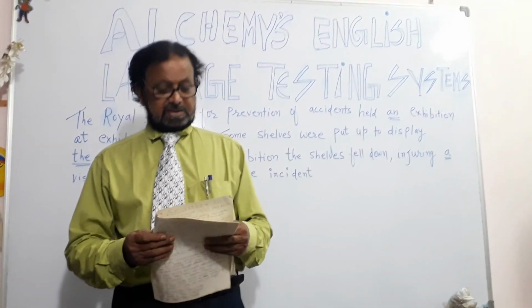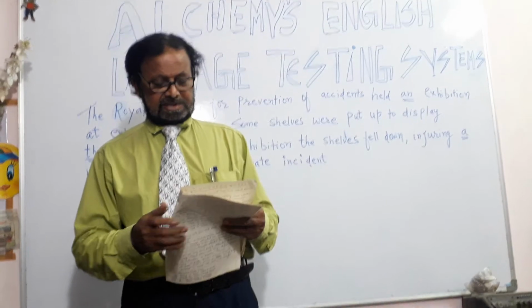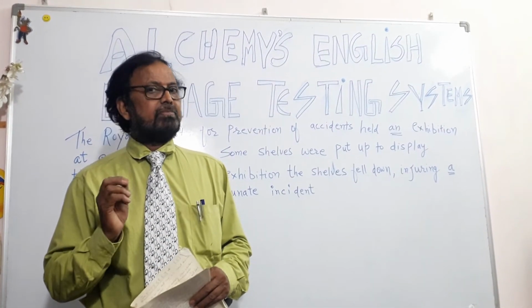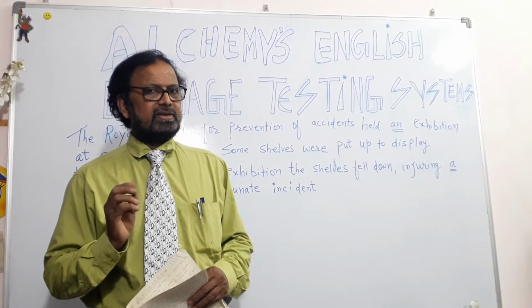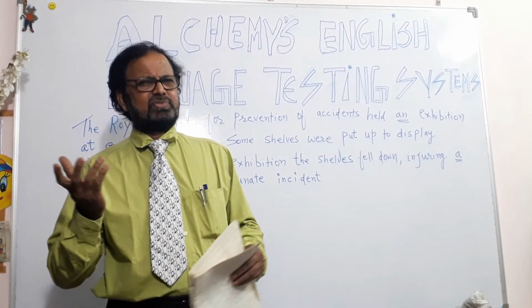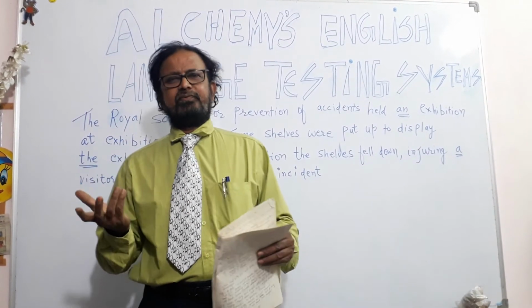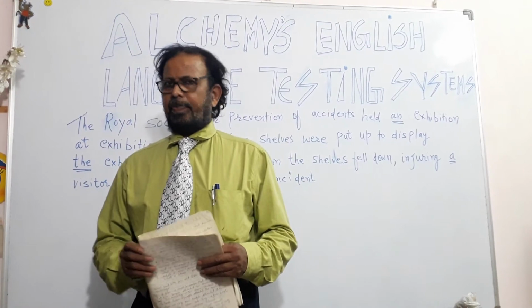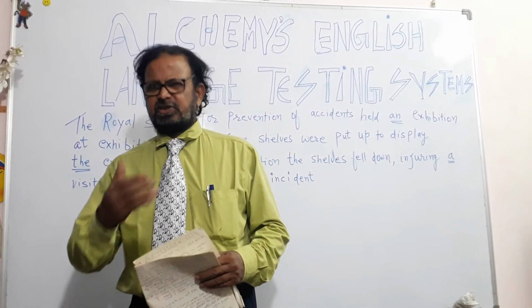In some cases, besides oneness, a and an express the meaning of some. A and an, they express the meaning of some. Somebody, like that. For that you use a also. Apart from what we discussed, let us also know that.